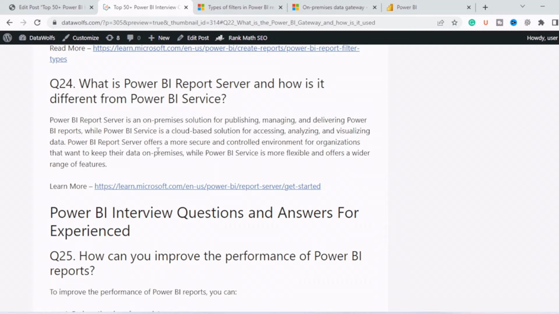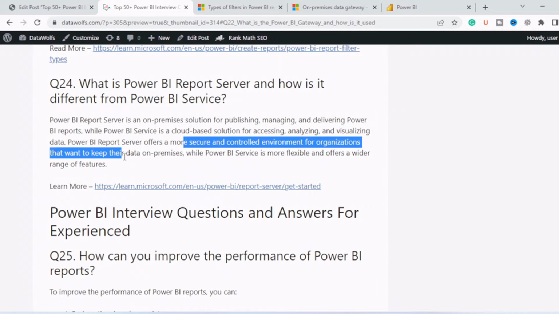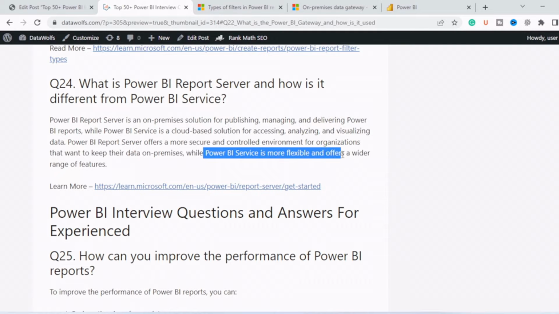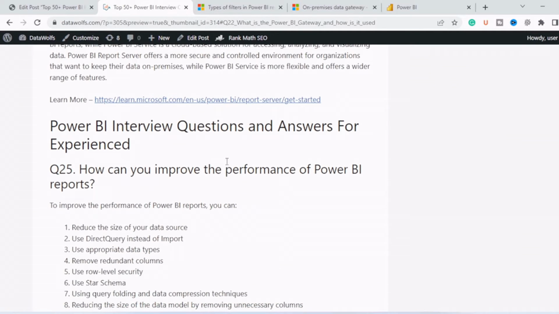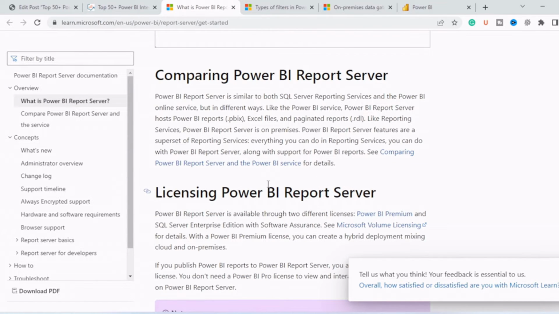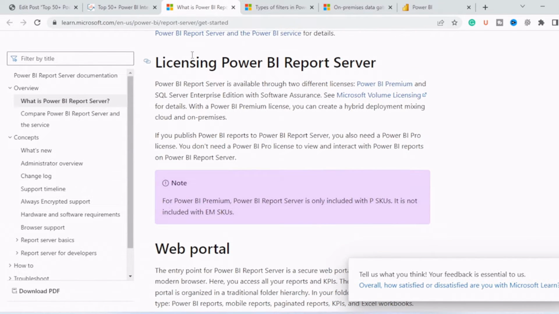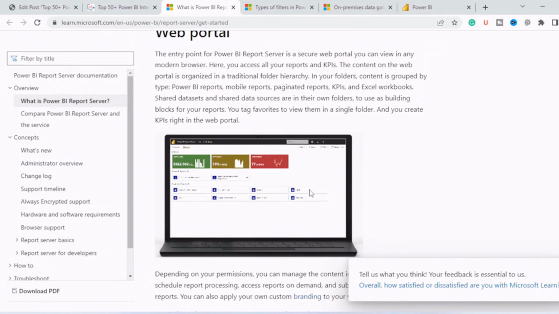It offers a more secure and controlled environment for organizations that want to keep their data on premises. And Power BI Report Server is not as flexible and does not offer as wide a range of service features. So basically, in Power BI Service, you will get more features compared to Power BI Report Server. You can learn more about Report Server here, like what is Power BI Report Server, comparing Power BI Report Server, and licensing Power BI Report Server. Other information is there.